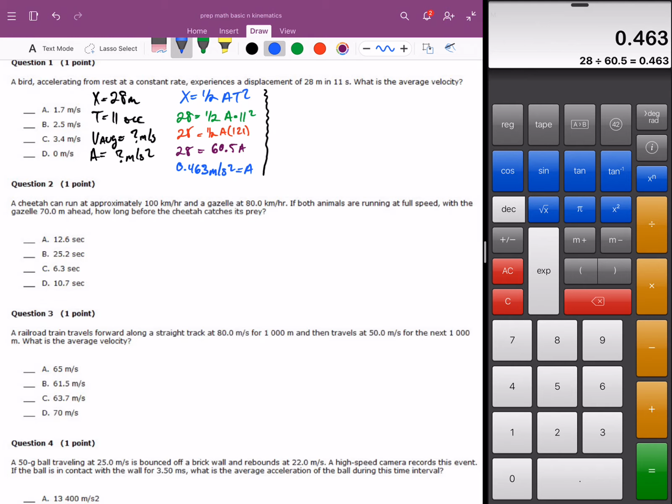Now using the acceleration equation, acceleration equals the change of velocity over time. 0.463 equals change of velocity over the time given, 11 seconds. Multiply both sides by 11. You have a change of velocity of 5.091 meters per second.